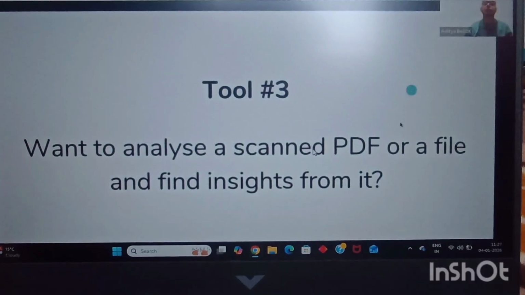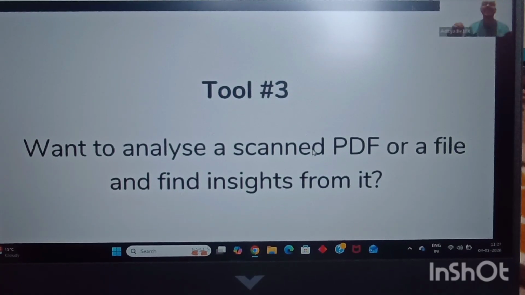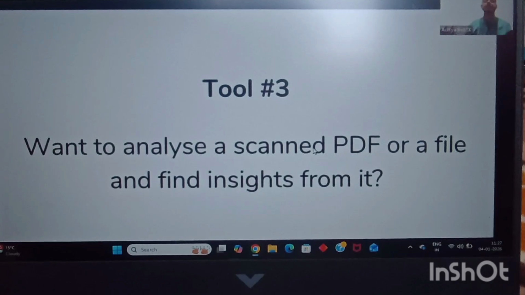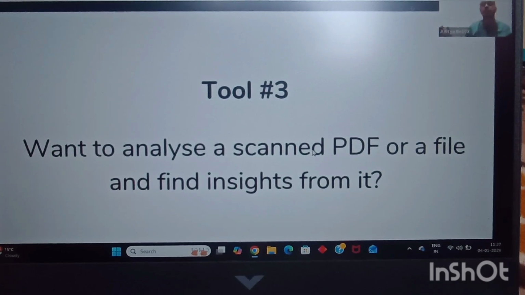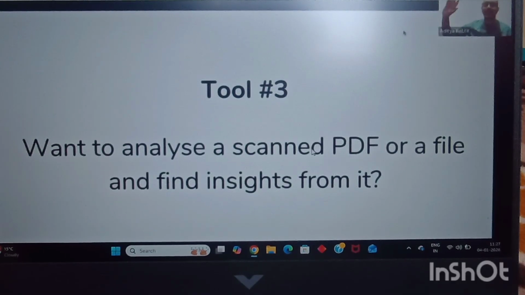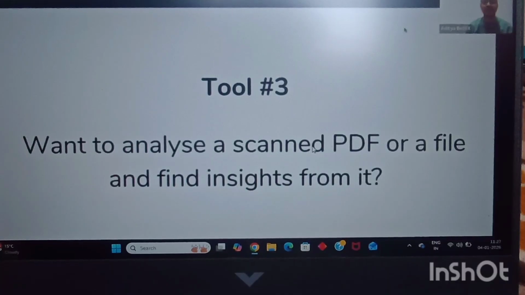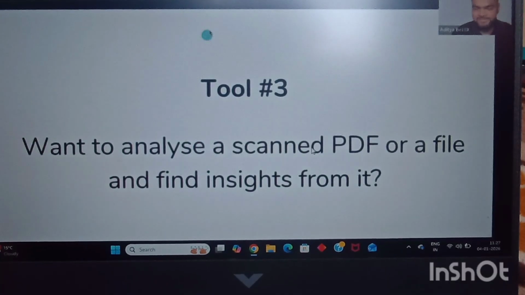Now tell me, how many of you want to analyze a scanned PDF or a file and find insights from it as well? You want to do a detailed analysis of any PDF, any information which is out there on the internet, and find insights from it, like Warren Buffett or like anyone out there. So how about we ask Kajave? Kajave, would you like to cover something like this? Yeah, absolutely.